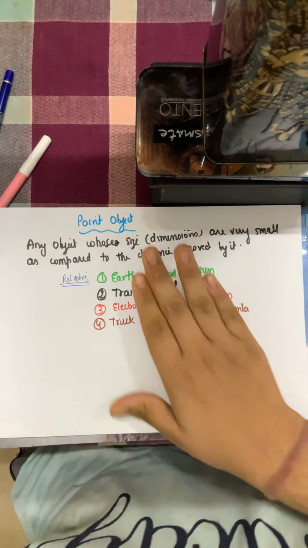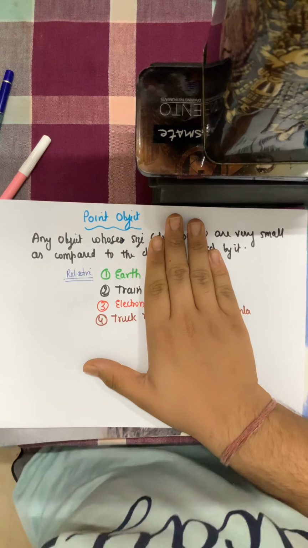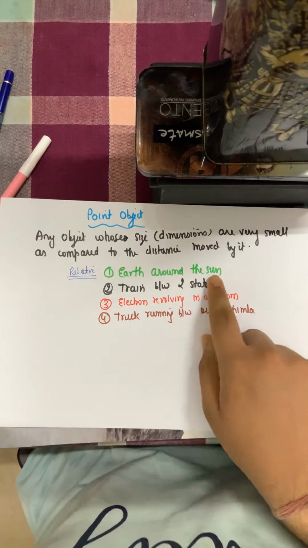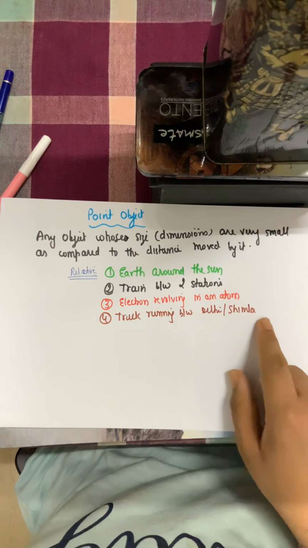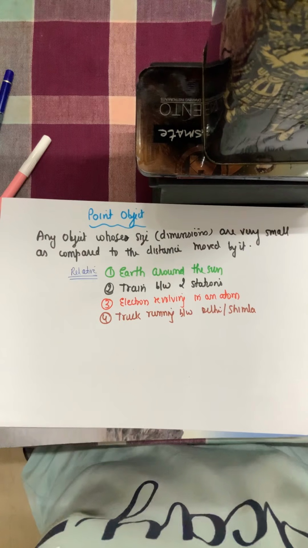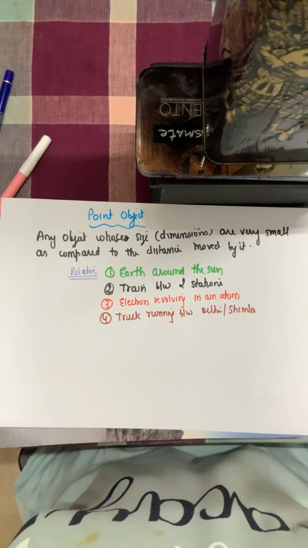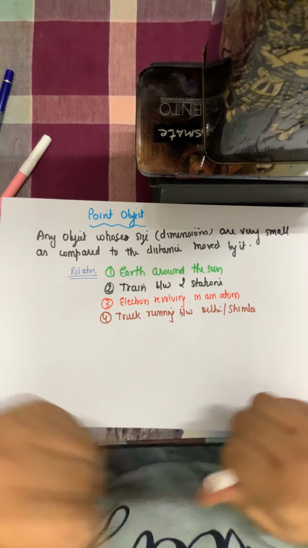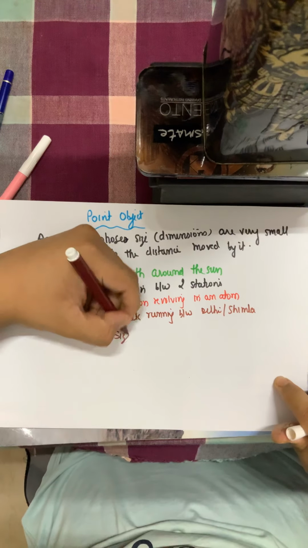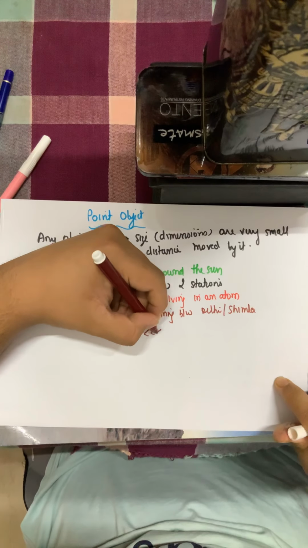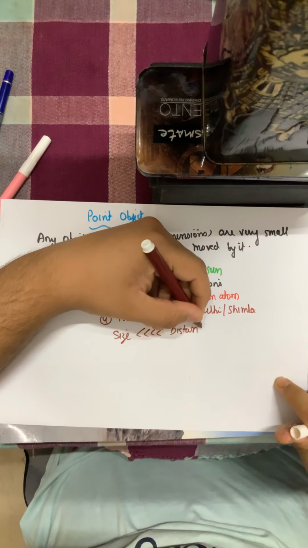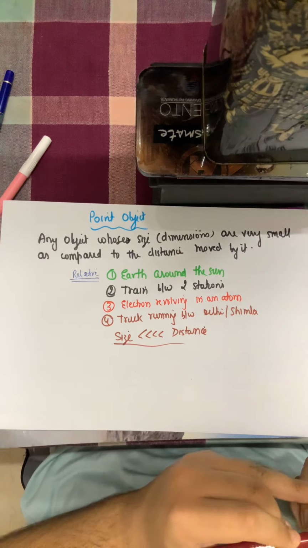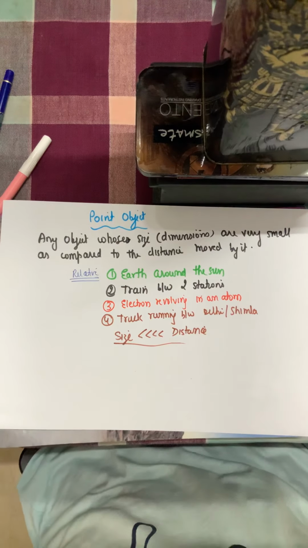Any object, like earth, train, electron, truck, is not a point object by itself because they have large size. But if I compare it to these distances, around the sun, between two stations, between Delhi and Shimla, and in the radius of the atom, then the sizes of these objects are very small as compared to the distance, and then the object becomes a point object. So hence the size must be very, very small as compared to the distance it moves between certain locations, and this will make the object a proper point object. I hope it is clear.